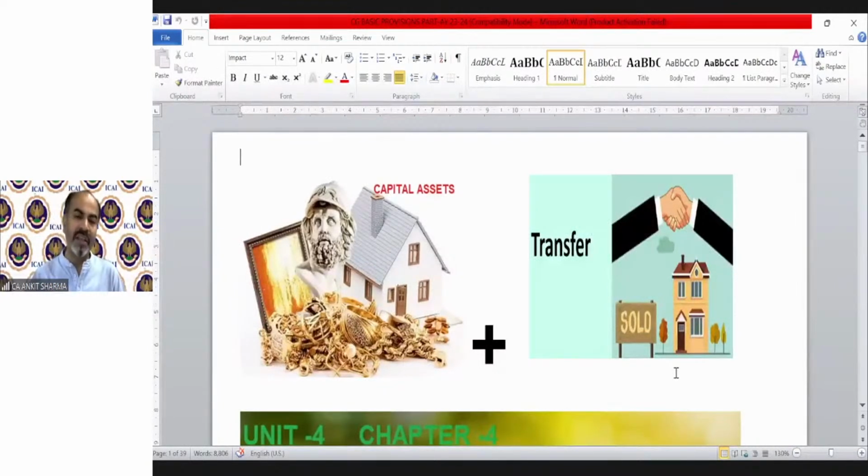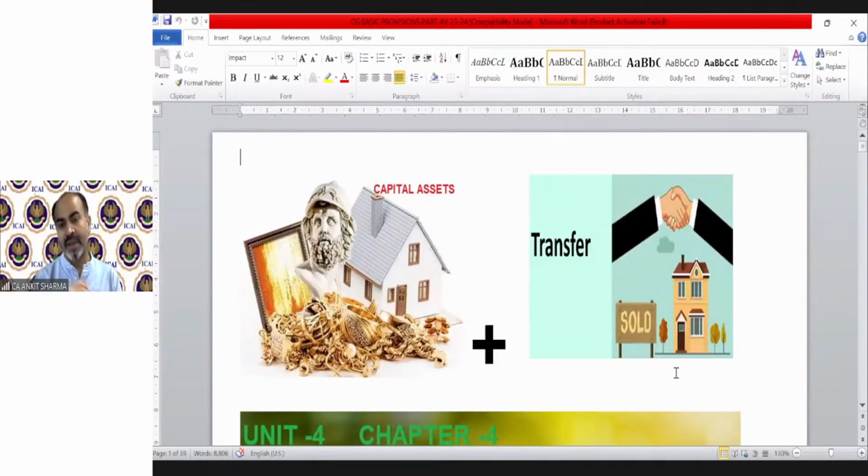You have already studied the provisions of 3 heads of income. One of which is income under the head salary. Income under the head salary will be those payments made by an employer to an employee. If there is an employer-employee relationship, then the payment flowing from employer to employee will form part of the salary head.